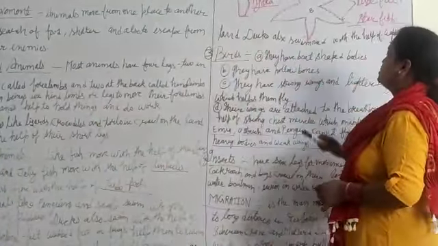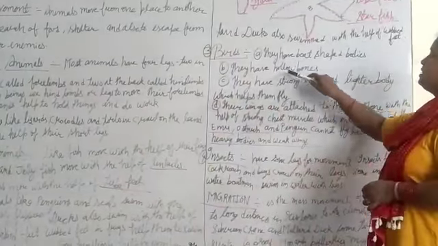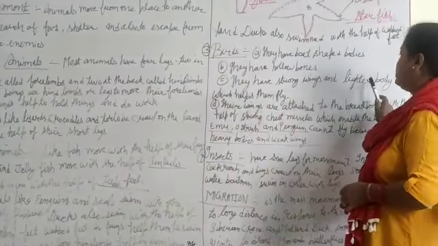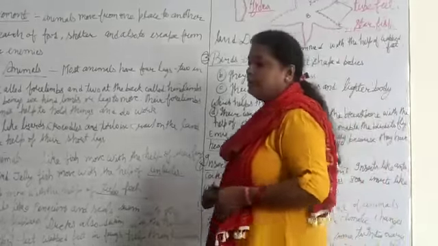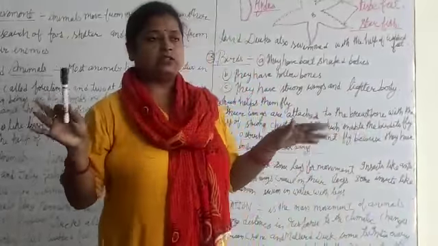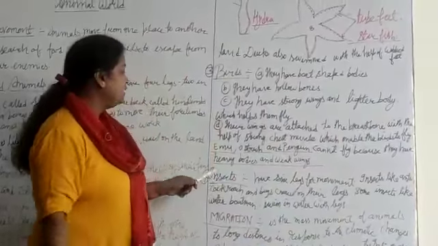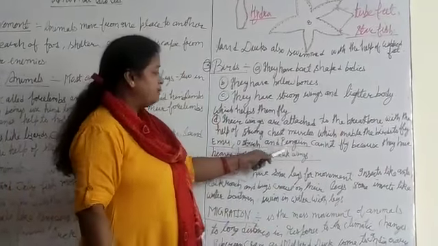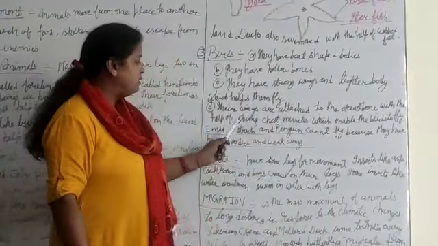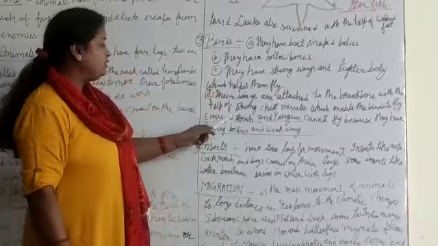Next one, that is birds. They have a boat-shaped body. They have hollow bones, strong wings and a lighter body, which help them to stay in the sky. They can easily fly. Emu, ostrich and penguin cannot fly because of their heavy weight and weak wings.